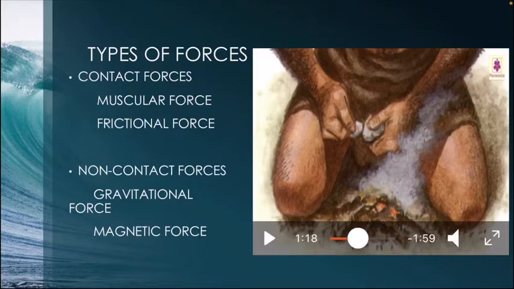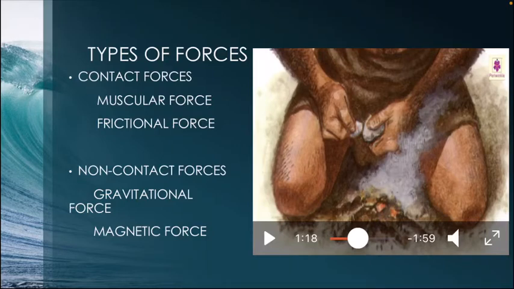A force that needs direct physical contact with the object it is applied upon is called contact force. That you know for sure. Am I right, students? Yes.